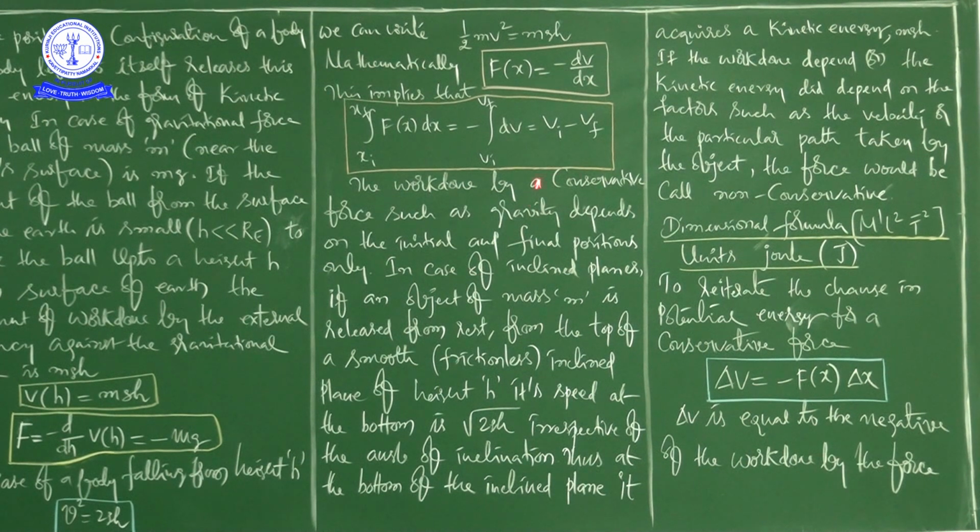This is correct in the case of a freely falling body or a vertically projected up body, because these are cases under the gravitational force. The work done by a conservative force such as gravity depends on the initial and final positions only.